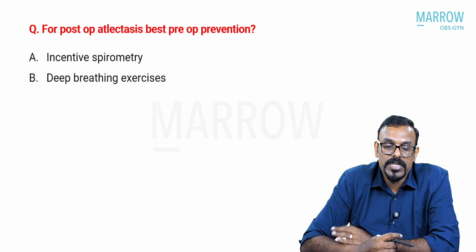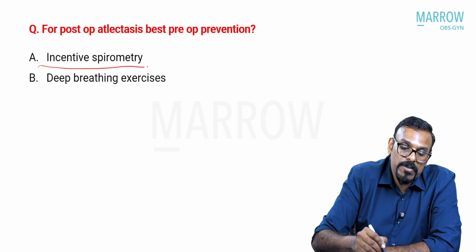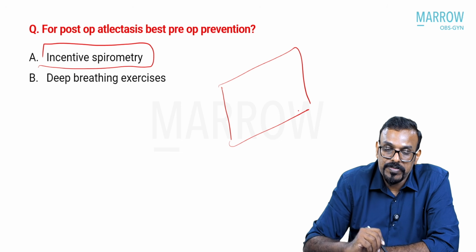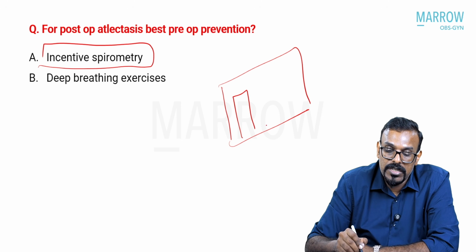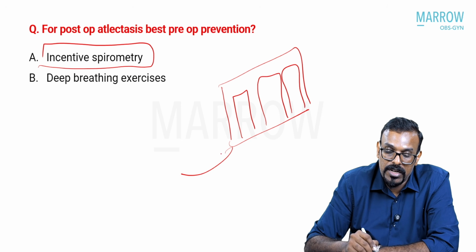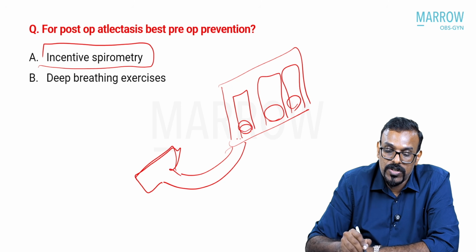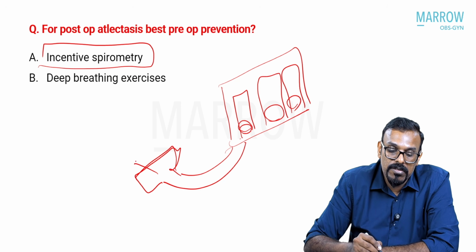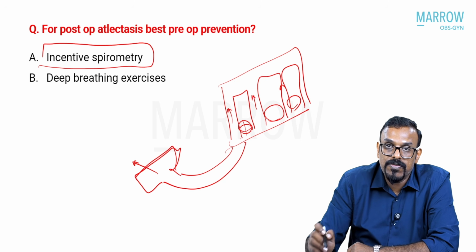And again, a post-op question is for post-op atelectasis, what is the best preoperative prevention? Always remember it is the incentive spirometry. You know the patient is given exercise in the form of incentive spirometry. That is, the patient inhales. It's actually an apparatus or device with an inhalational mouthpiece, and there are 3 balls within to actually incentivize the breathing that she requires.